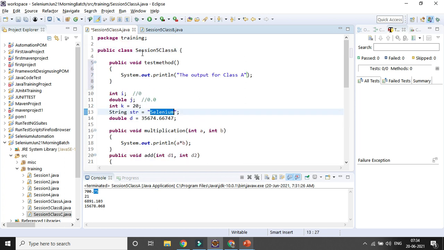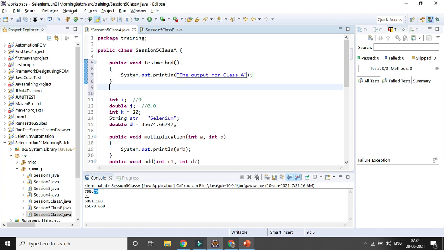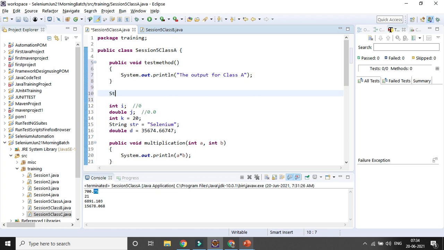So this is the one important thing, and apart from that I will be defining a variable, suppose a string. So let's declare a variable, string 1 equal to, suppose say, class A. Okay, we can declare a variable here, string 1.